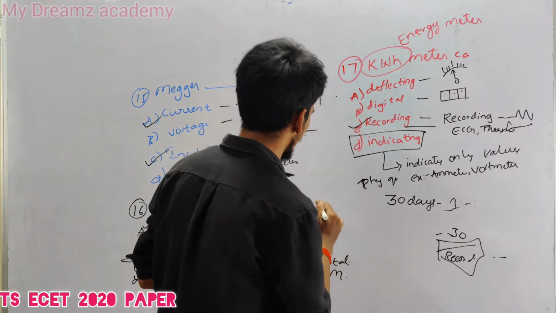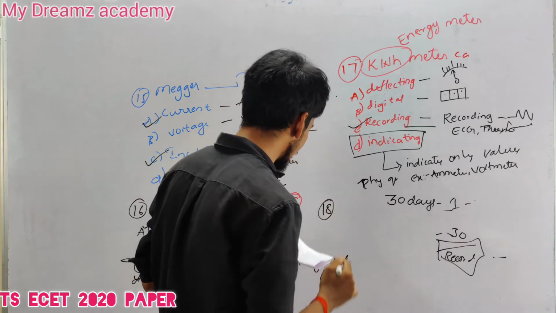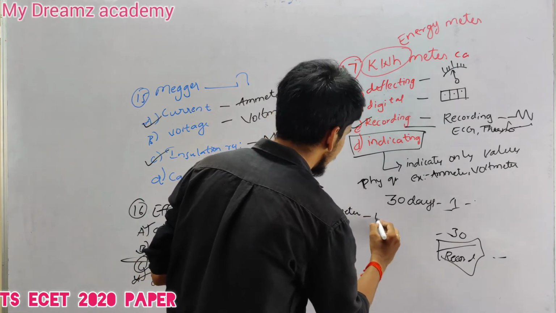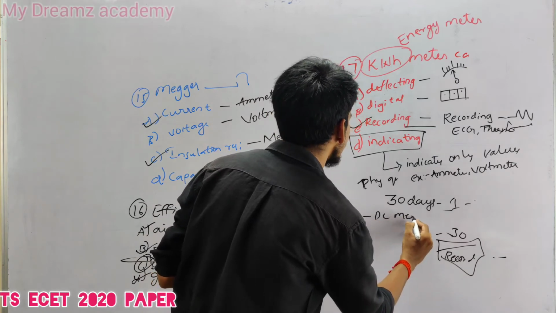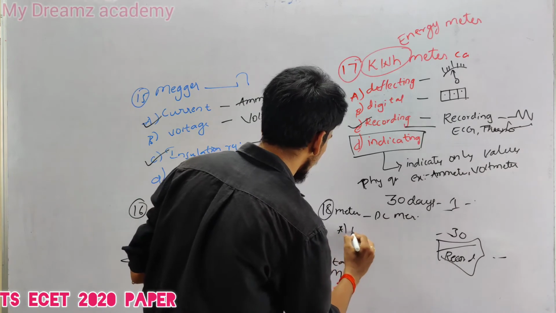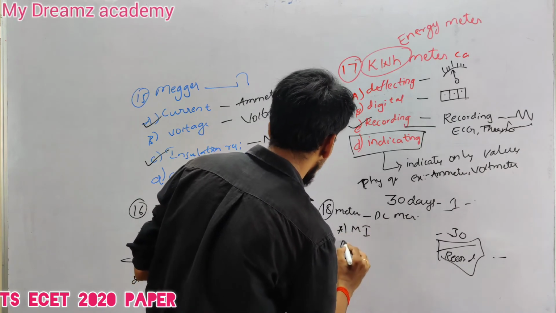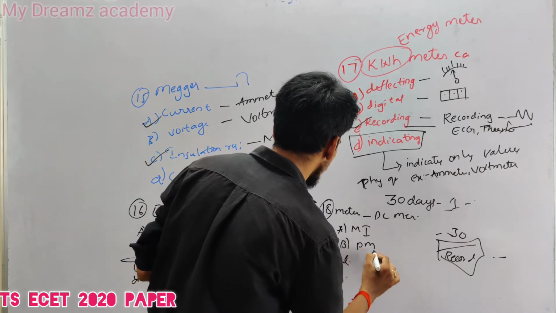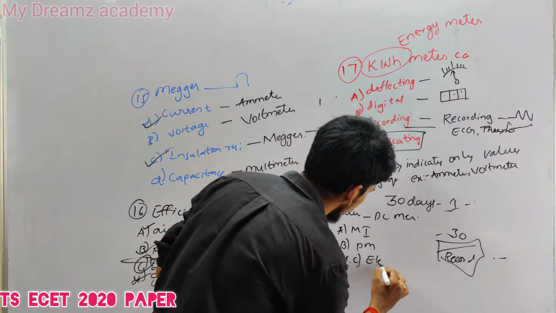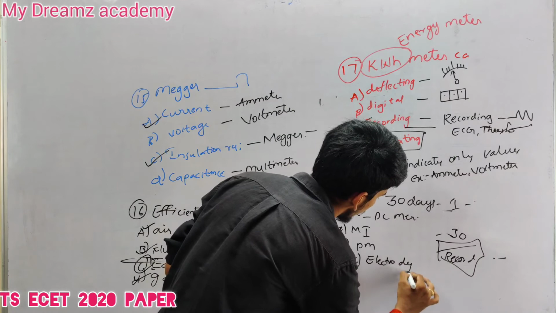Now when we come to the 18th question, which meter is suitable for DC measurement. Option A, MI. Option B, PM, that is permanent magnet. Option C, electrodynamic type.